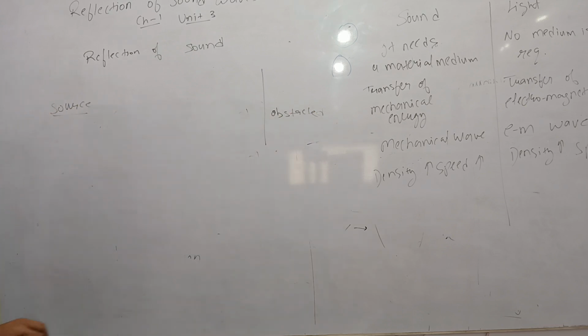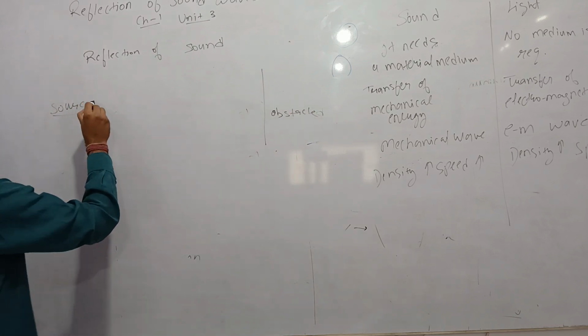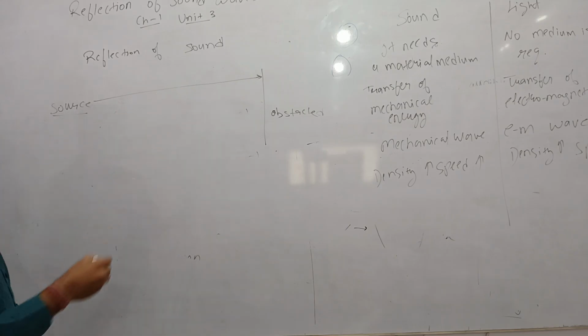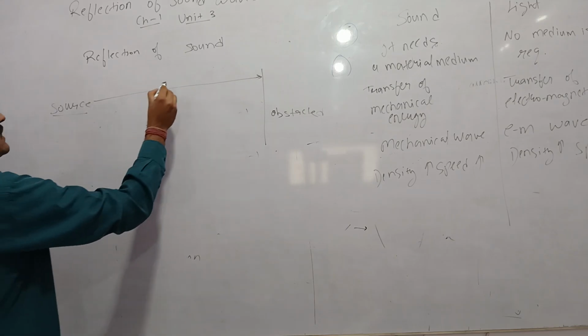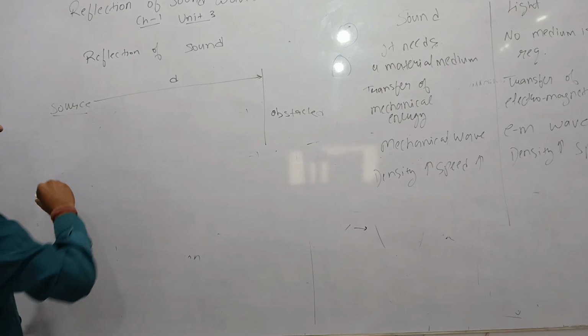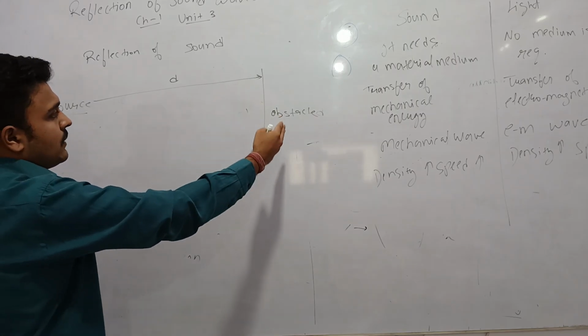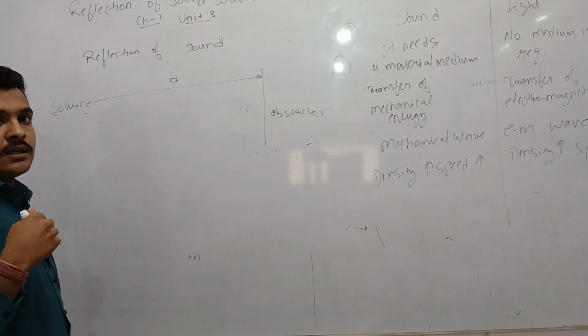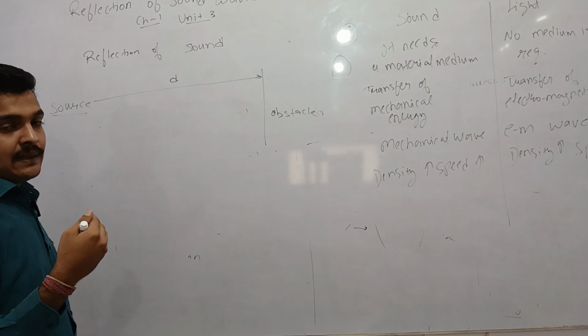The sound travels from the source to the obstacle. It covers a distance d and it reaches the obstacle, and if it has a certain amount of intensity,